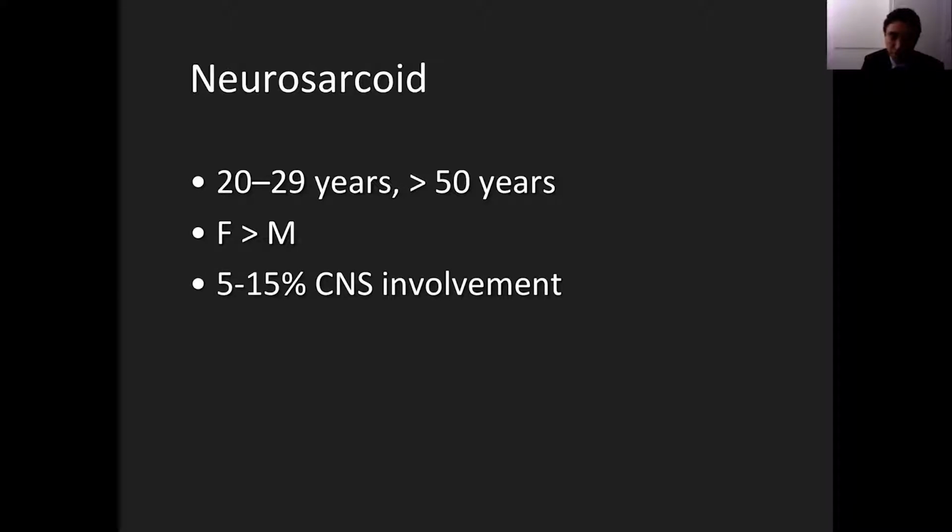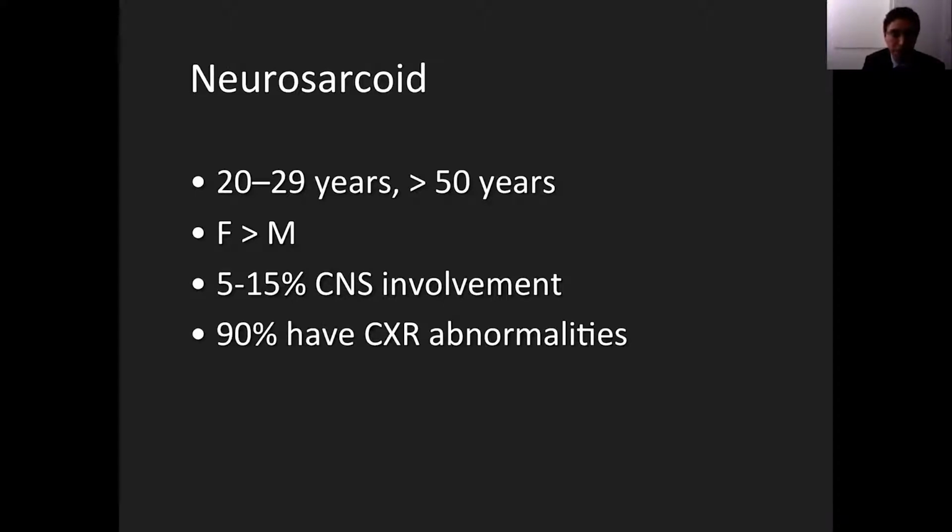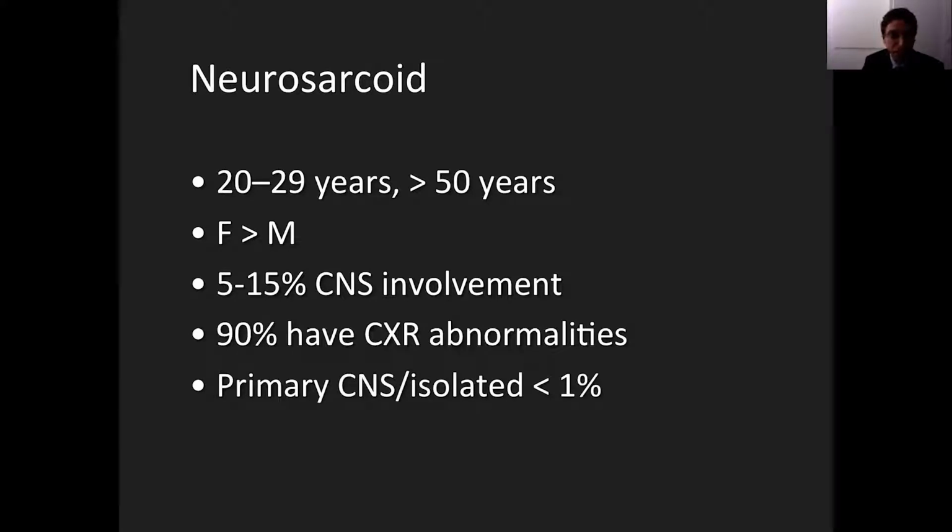About 5 to 15% of patients have clinical CNS involvement. If you look at autopsy data, the percentage is much larger, up to 27 to 30% of patients can have some evidence of CNS involvement. But when we talk about clinical CNS involvement, we say about 15%. Almost all of these patients who present with neurosarcoidosis will have some evidence of disease in the chest. We say that 90% of patients would have evidence of lymphadenopathy on chest radiograph, but rarely we can see primarily CNS isolated neurosarcoidosis.